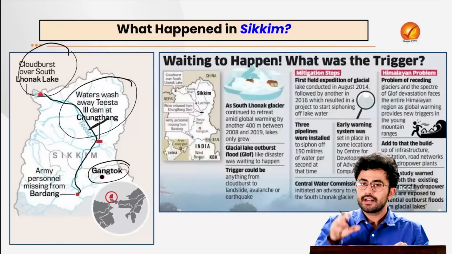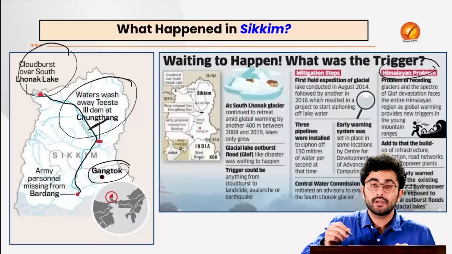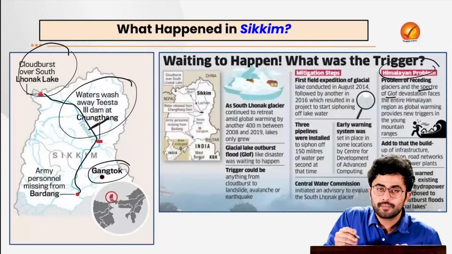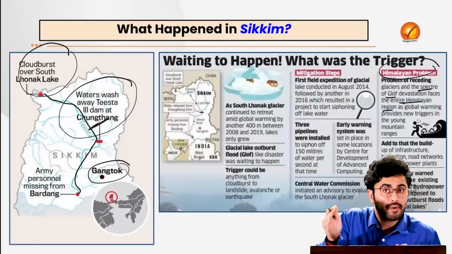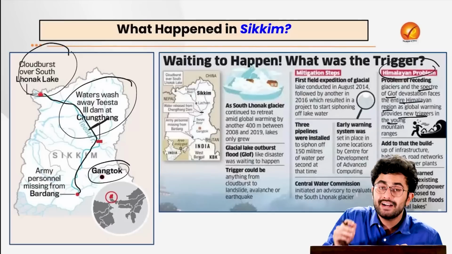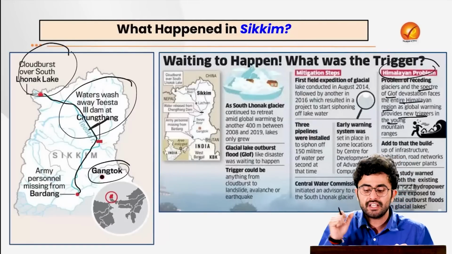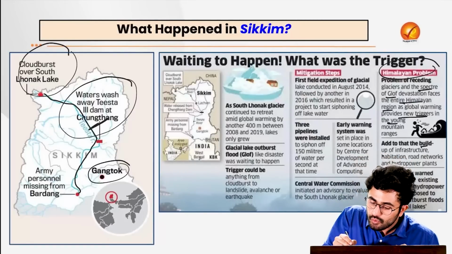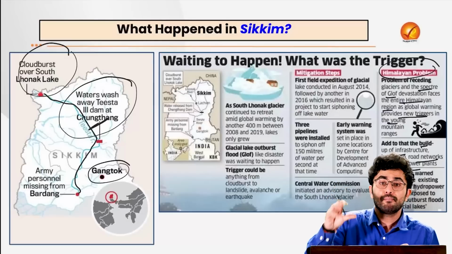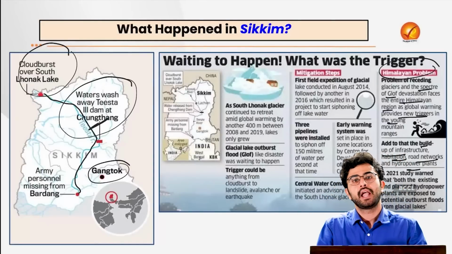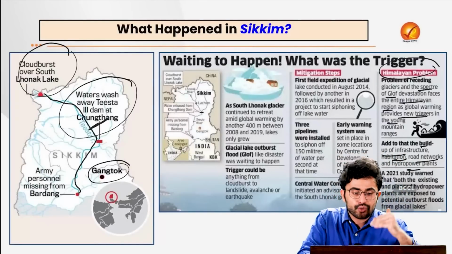Now the idea is that there exists a Himalayan problem, and that is that the glaciers and the specter of GLOF devastation face the entire Himalayan region, as global warming provides new triggers to these young mountain ranges. And that can lead to what? Build-up of infrastructure, habitation, road networks, hydropower plants which has been created in this particular region, making them much more susceptible to this GLOF. And when this GLOF takes place, what does it actually lead to?